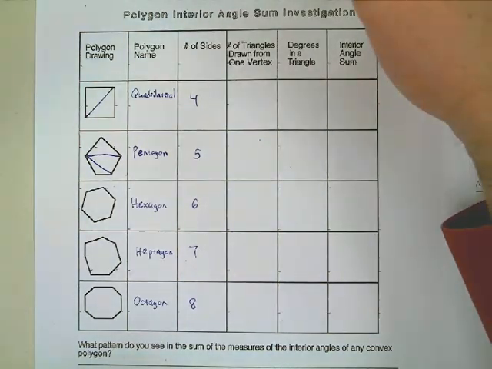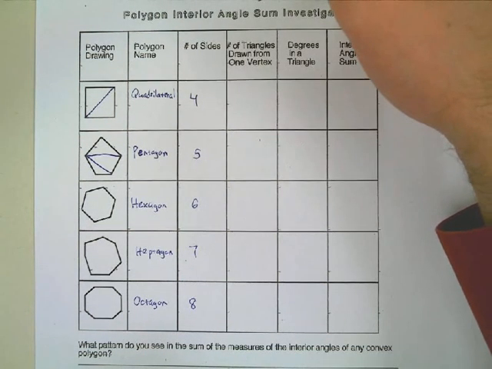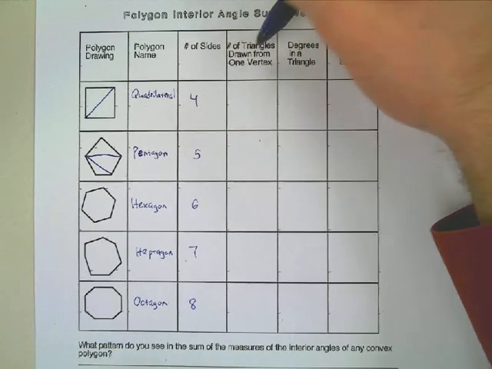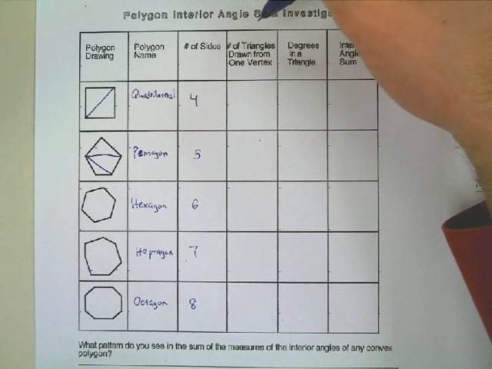If you ask for an actual diagonal, could you just draw them anywhere, not just for one vertex? Right. If it asks for any diagonal, yes. But since these specifically say the number of triangles, the number of diagonals drawn from one vertex, we're just picking one vertex for now.